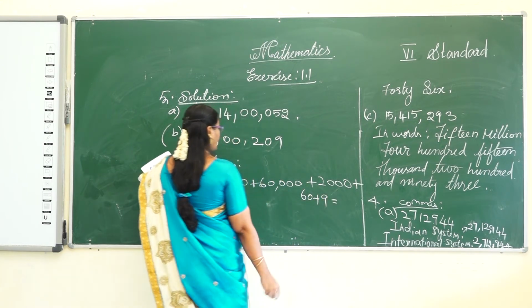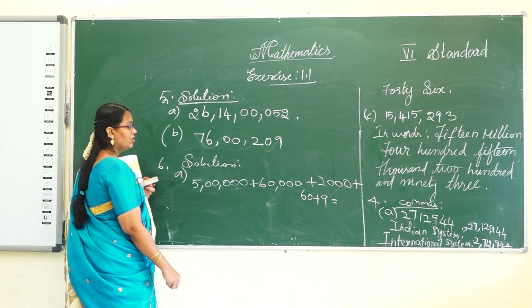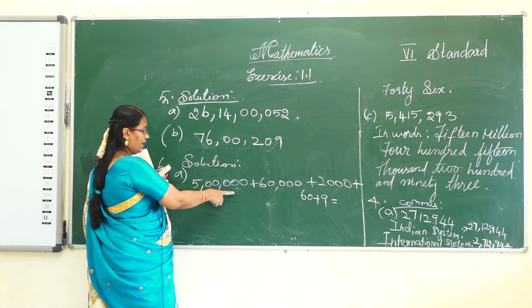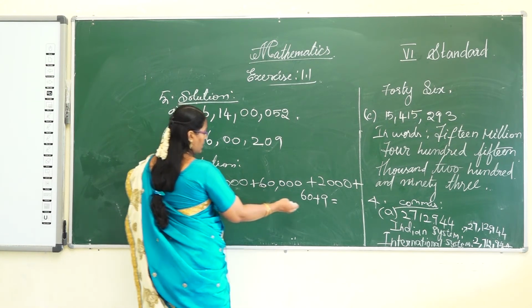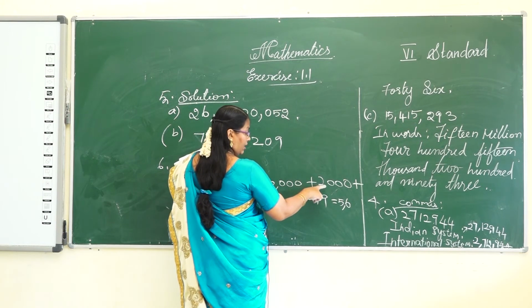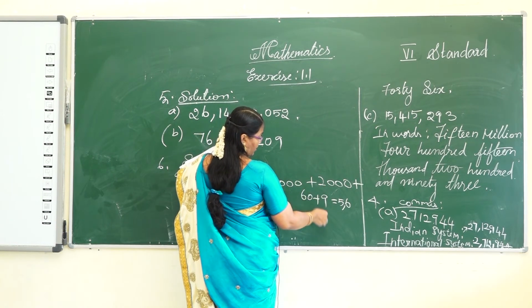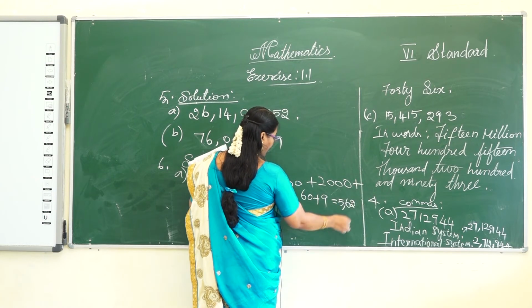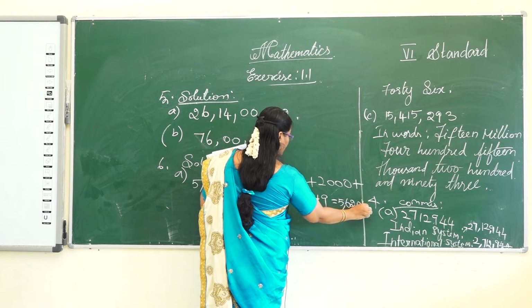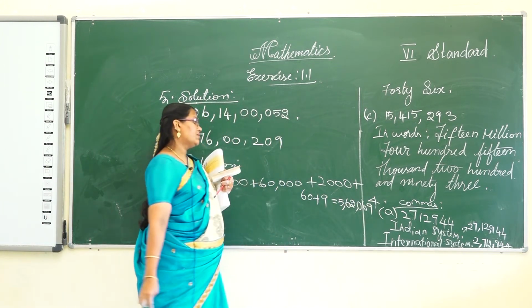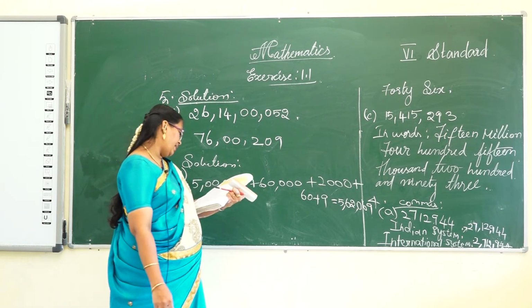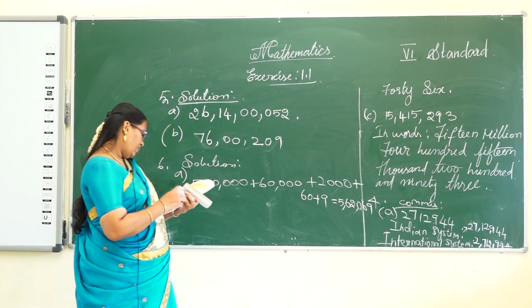How can you write? So 5 lakhs 60,000, plus 2,000 is 62,000. The 100s place is not given, so 0, 69. So 5 lakh 62,069. The remaining are homework.